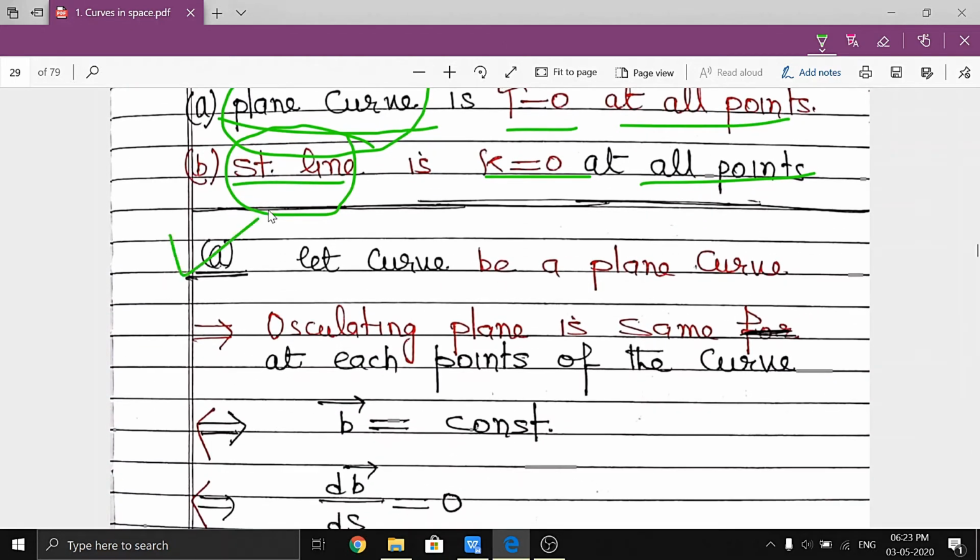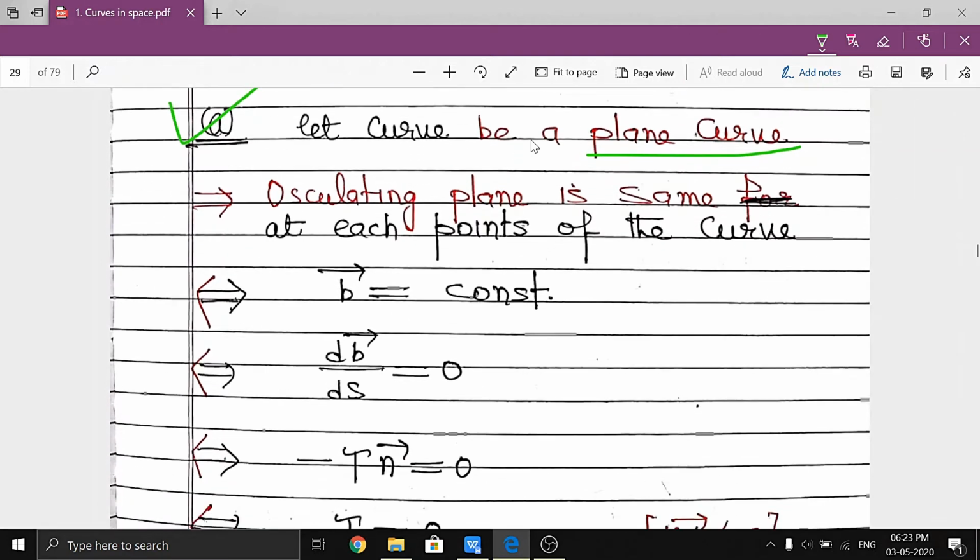So first, part A: let the curve be a plane curve. So this is an if and only if part. If the curve is a plane curve, then the osculating plane is the same at each point of the curve.